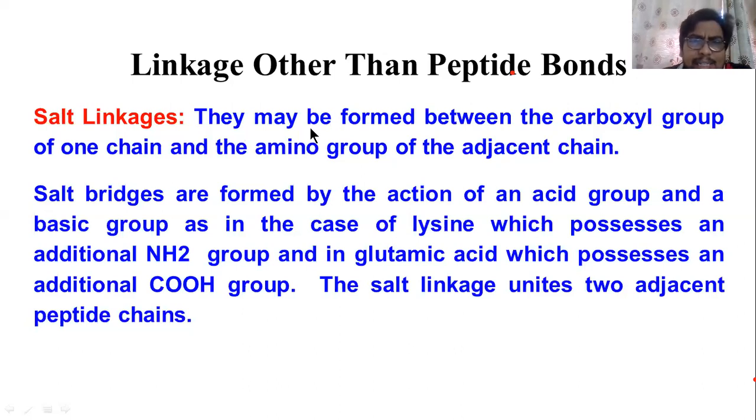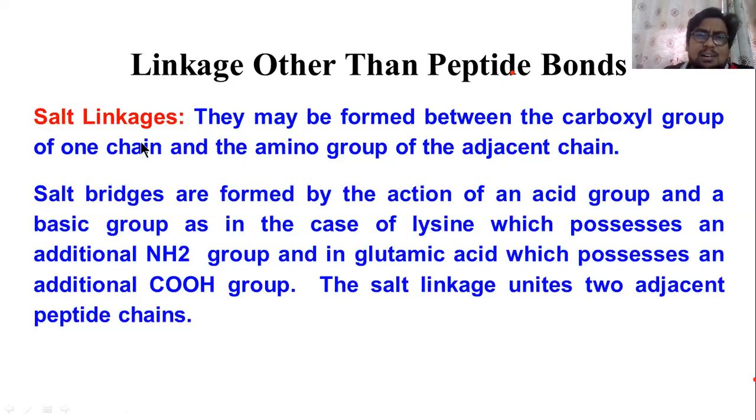These salt linkages are formed between the carboxyl group of one chain and the amino group of the adjacent chain. The carboxyl group in one substance and the amino group of another substance join together with the help of a linkage.